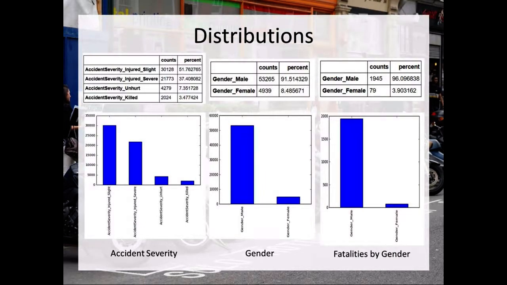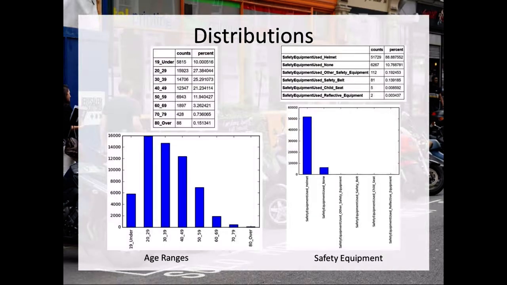So looking at the distributions, about 37% were severe, about 3.5% were fatal. Male versus female: 92% are male riders, 8% are female, but looking at fatalities, 96% were male compared to 4% female, so a little bit higher for males. Age range, the highest occurrence rate was with 20 to 29 years old and steadily decreasing until they got into their later years. But for under 20 and those over 60, that's more likely due to the fact that there are not a lot of riders.